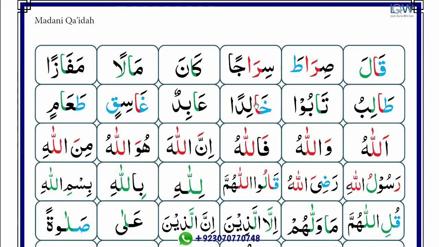There is thick letter before the alif and alif is madda. So alif read with thicker voice as well as stretch equal to one alif. Khalidan.